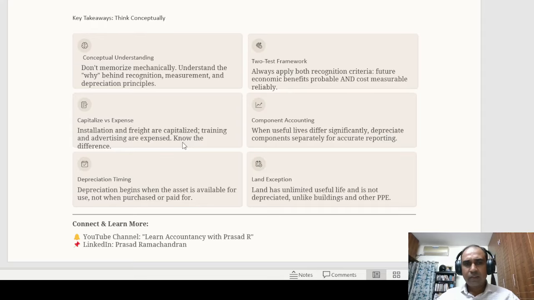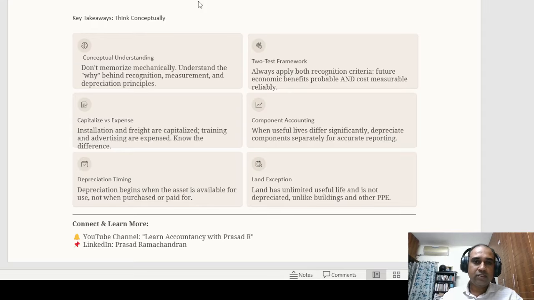Clear? This is all I wanted to discuss in property, plant, and equipment, guys. So we started with the definition of property, plant, and equipment. It has to be a tangible asset. Second, if it is used for production or supply of goods or services, or for rental to others, or for administrative purposes, it qualifies as property, plant, and equipment and should be expected to be used for more than 12 months. That is the definition given in the standard. Recognition criteria, two recognition criteria: one is future economic benefit and the other is cost can be reliably measured.